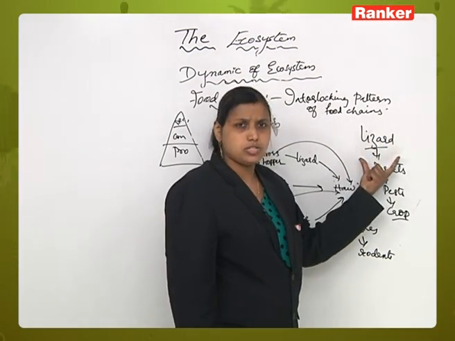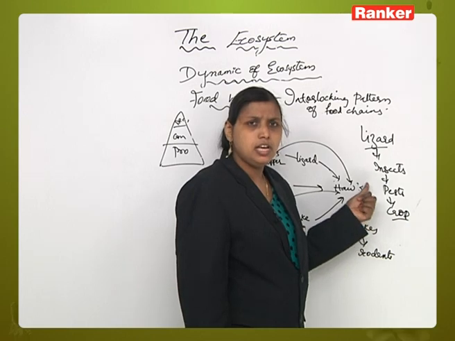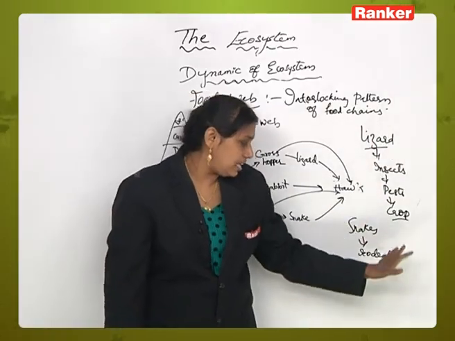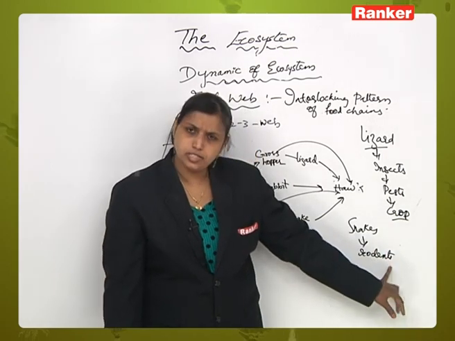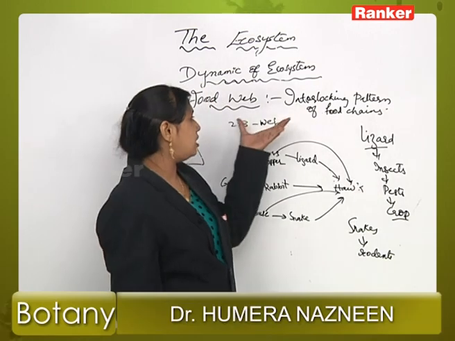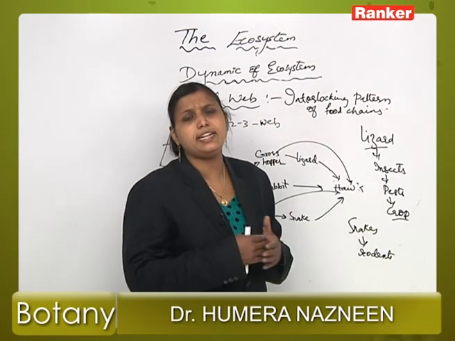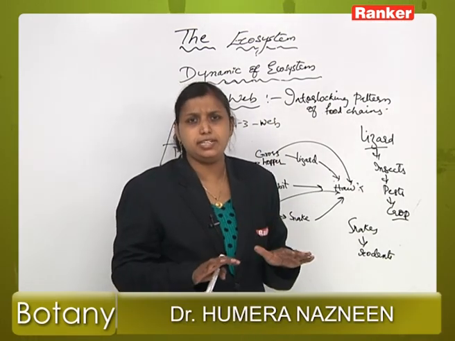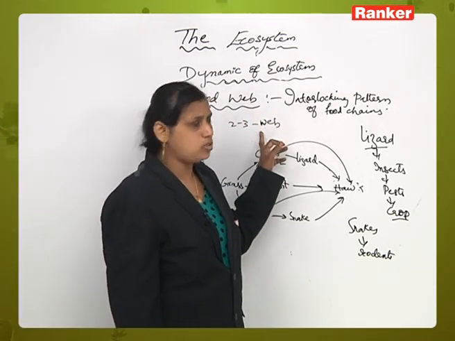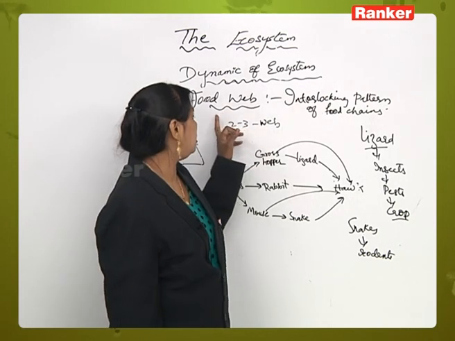A step in an ecosystem will have a natural check on the growth of the other. Lizards and snakes keep a check on the rodents. The basic reason we study food webs is that they help in maintaining ecological stability on earth. Ecological stability is maintained by the food web.